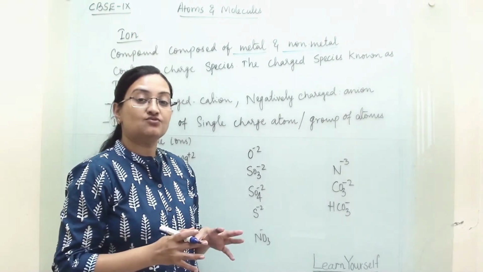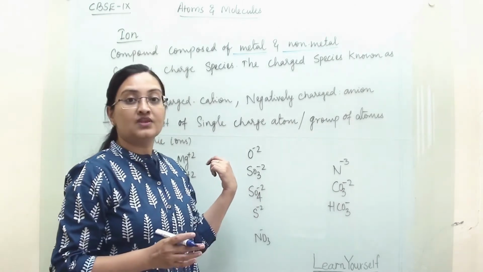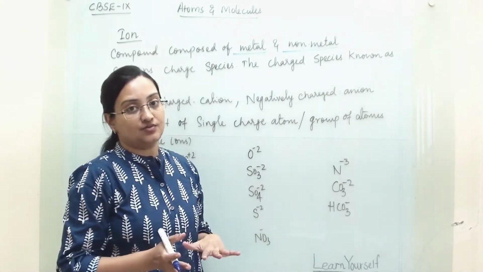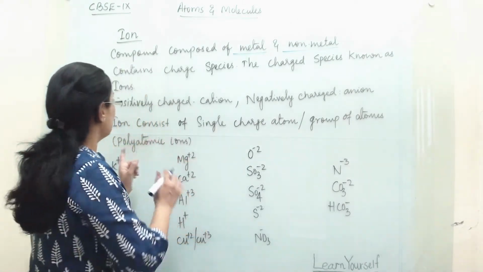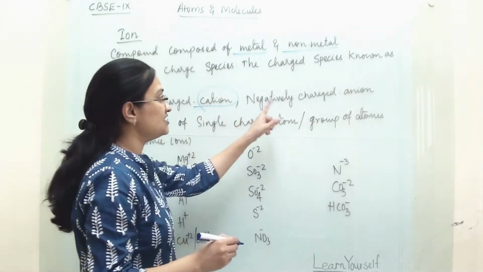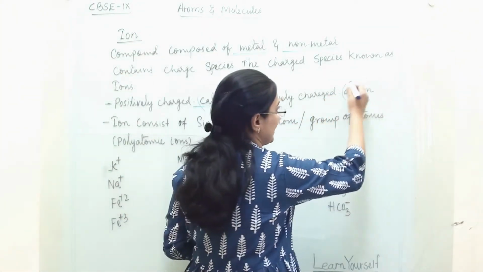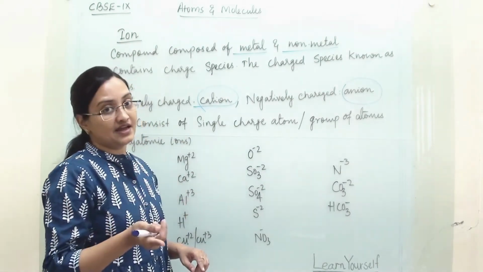Those elements which donate and accept electrons form positive ions and negative ions. So ions are basically of 2 types. Positively charged ions are known as cations, whereas negatively charged ions are known as anions.